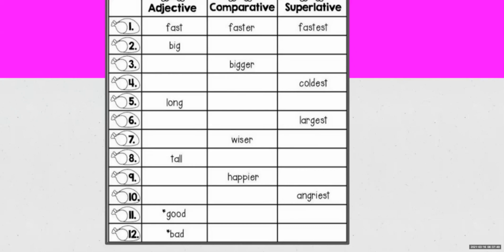Eleventh one is exceptions. The star has been put on the word. Good will become what? Now we will not add ER to this because these are exceptions, and exceptions come with special forms. Good will not become gooder. It will become good, better, and best. Bad, worse, and worst.